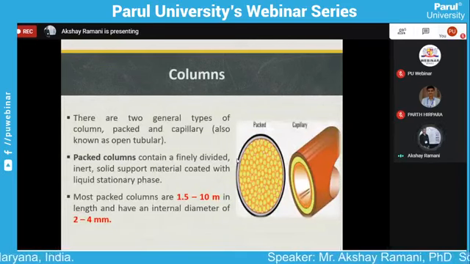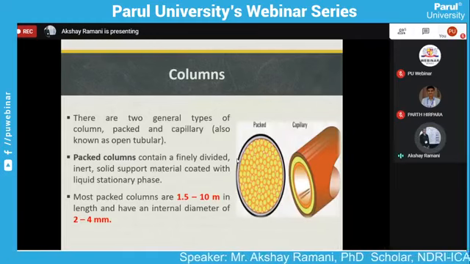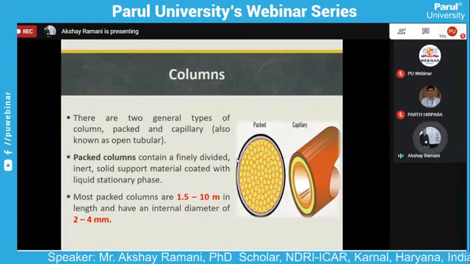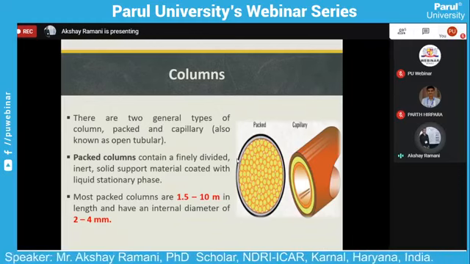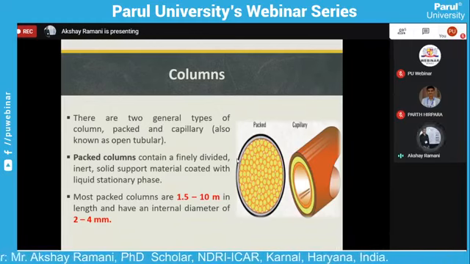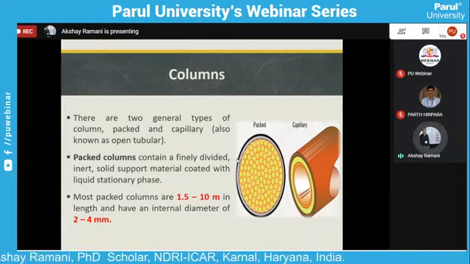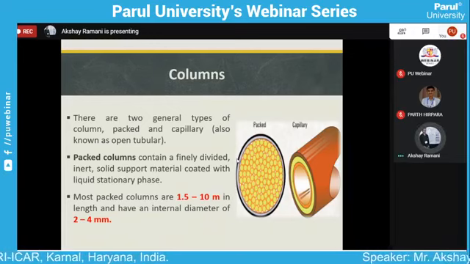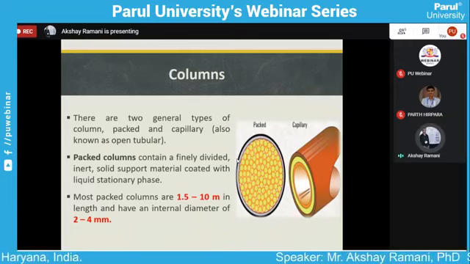There are generally two types of column used in gas chromatography: the packed column and the capillary column. The packed column contains finely divided inert solid support material coated with an inert liquid stationary phase. Most packed columns are 1.5 to 10 meters in length and have an internal diameter of 2 to 4 mm.